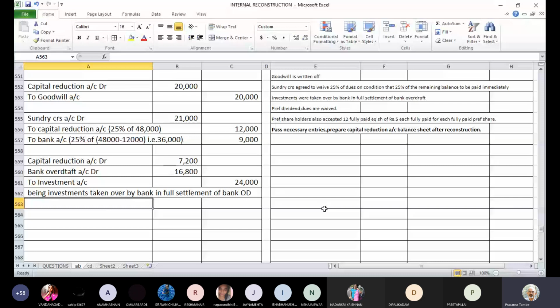Investments taken over by bank in full settlement of bank overdraft.